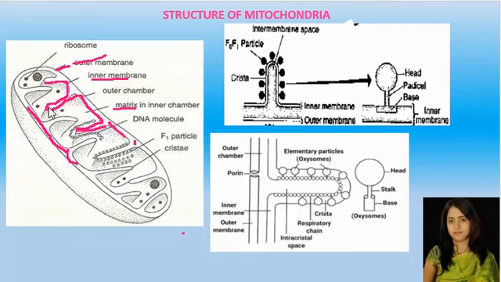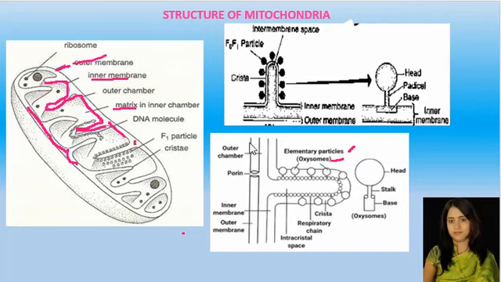On the inner surface of this cristae, here I have focused one crista. Crista is singular, cristae is plural. On the membrane of this crista, there are a number of elementary particles. These elementary particles are also known as oxysomes or ATP synthase. While discussing respiration in higher plants, I explained about this ATP synthase. You can just recall its shape.